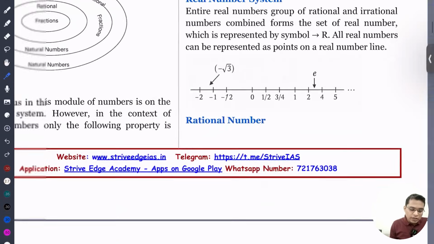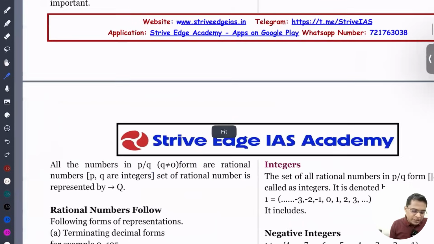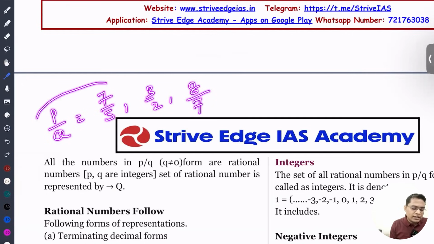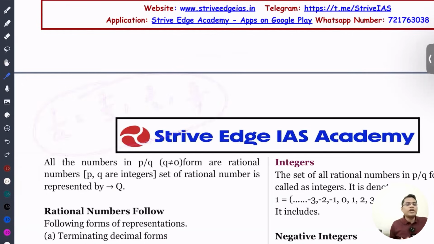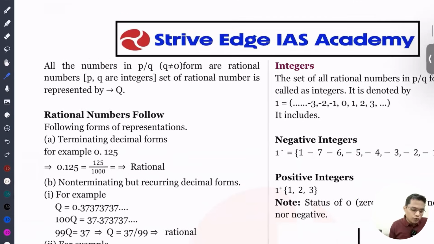Okay, so rational number. A rational number is a number that we can represent in p by q form, for example, something divided by something. It can be 7 by 5, it can be 3 by 2, it can be 8 by 7. Anything that we can represent in p by q form, we can call a rational number. Okay, so a rational number can be classified into two forms.